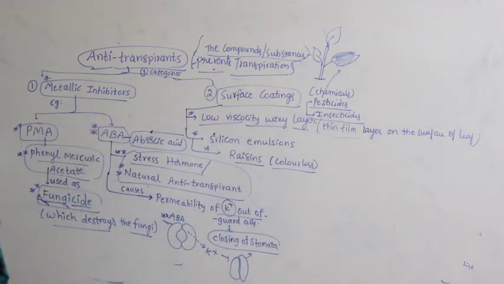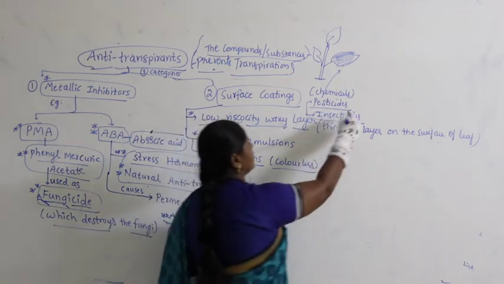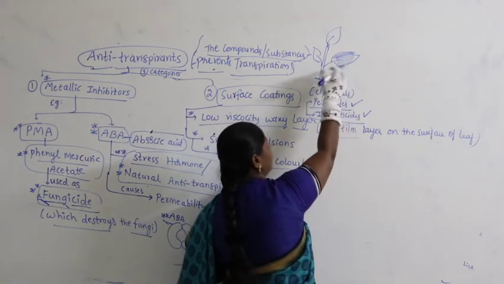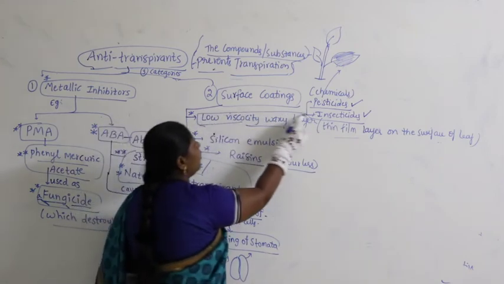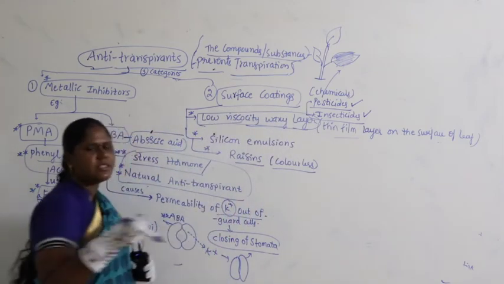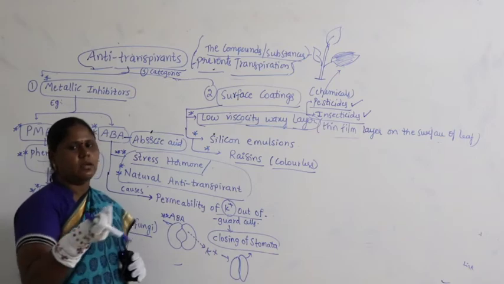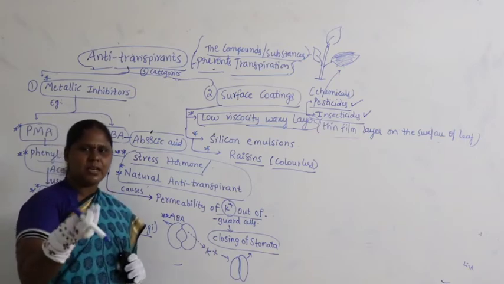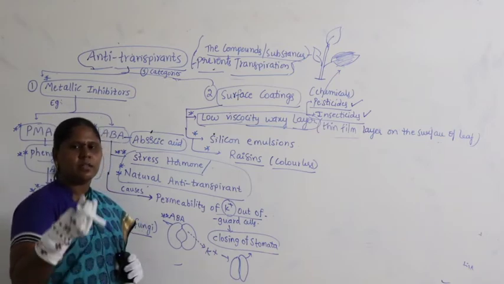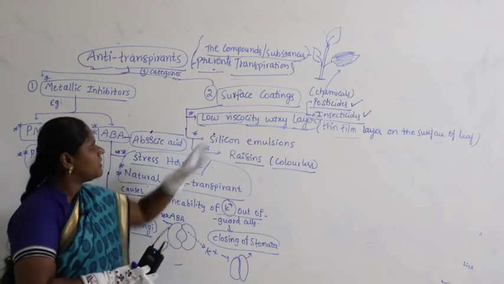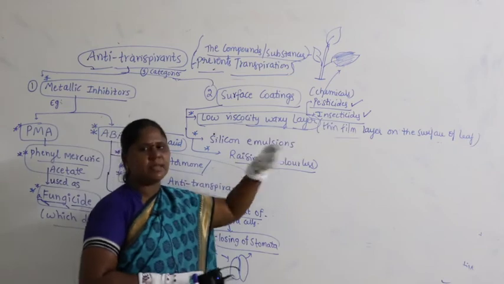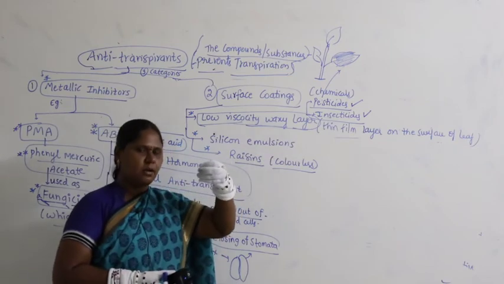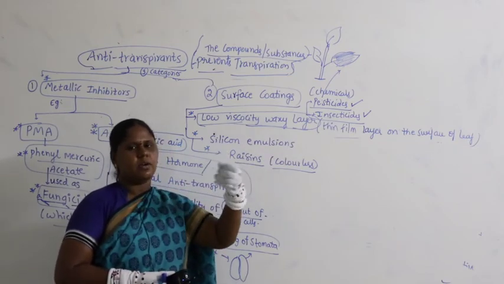So, whenever pesticides and insecticides are sprayed on the surface of the leaf or plant, they form a low viscosity waxy layer. Low viscosity means not so thick, a very thin fluid layer, a thin transparent waxy layer. Waxy means slightly like wax, somewhat like a fluid.